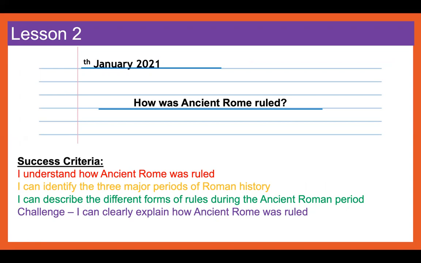So your success criteria for today is: you will be able to understand how ancient Rome was ruled, you can identify the three major periods of Roman history, you can describe the different forms of rule during the ancient Roman period, and you can clearly explain how ancient Rome was ruled.